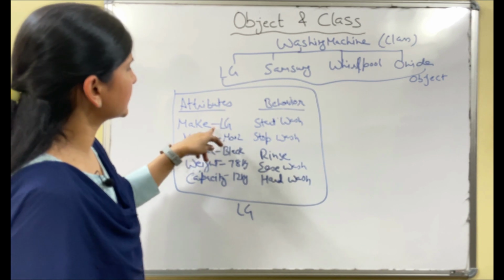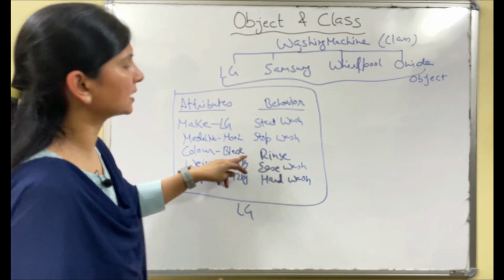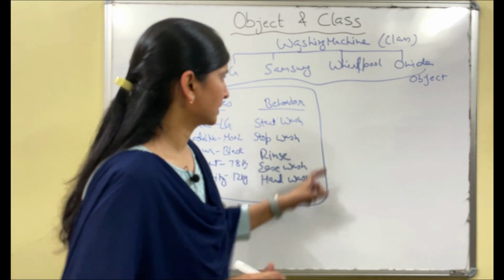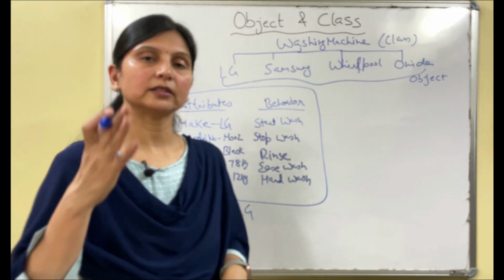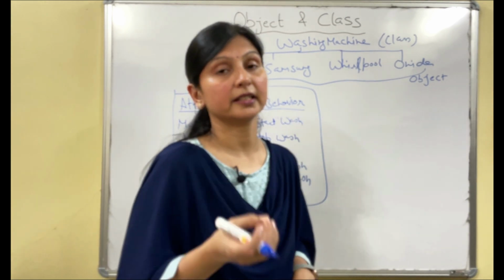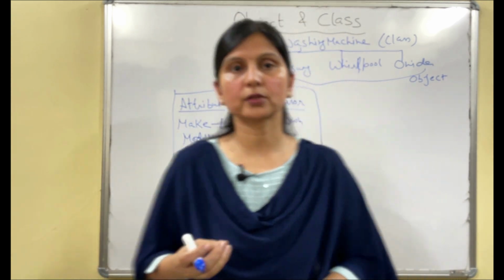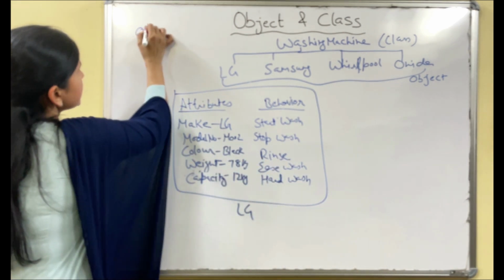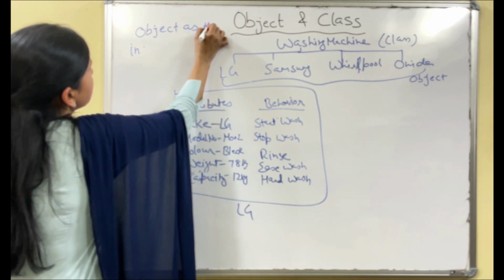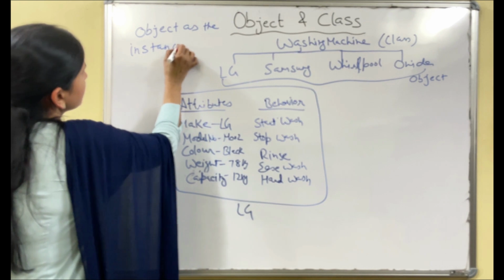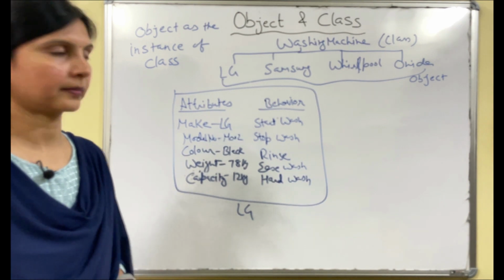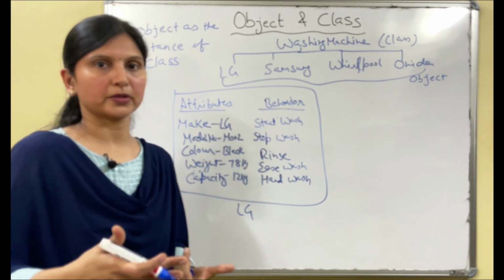So what changes will come in Samsung? Make is Samsung, its model number will be different, color will be different, weight will be different, and capacity will be its own. Fine. So what we have observed is that all objects share the same attributes and behavior but have their own definite values. That's why we call an object the instance of a class, right?